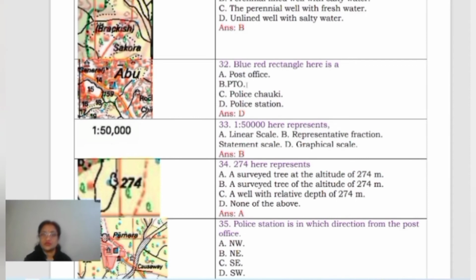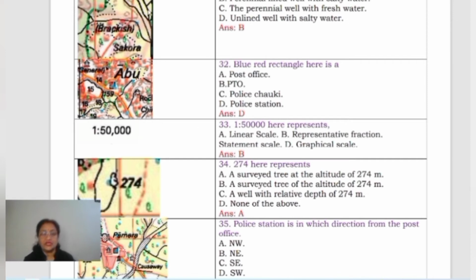Let's move to the next one. Describe the nature of well here. In this case, a well has been shown, right? A blue colored dot has been shown. Now, the nature of the well you have to mention. What does this indicate? Yes, it is a perennial lined well with salty water.